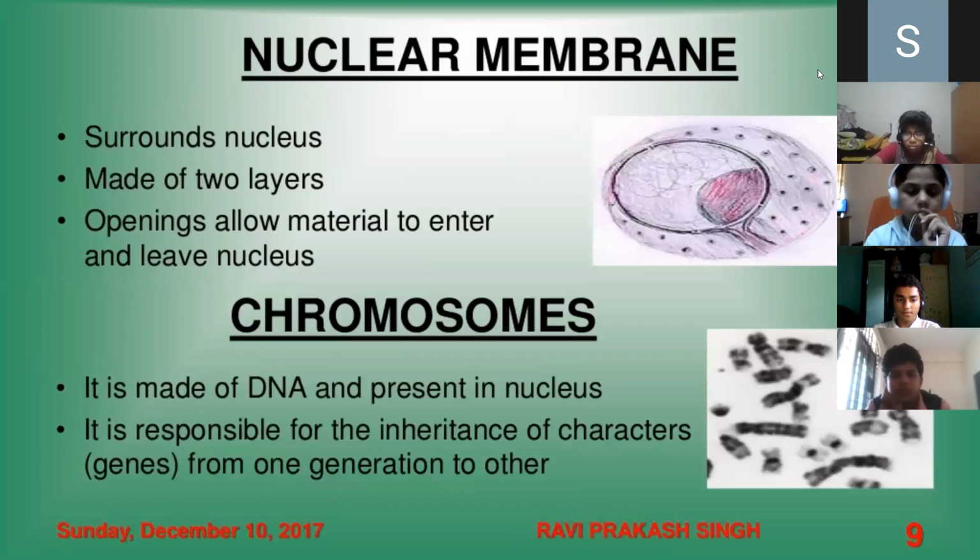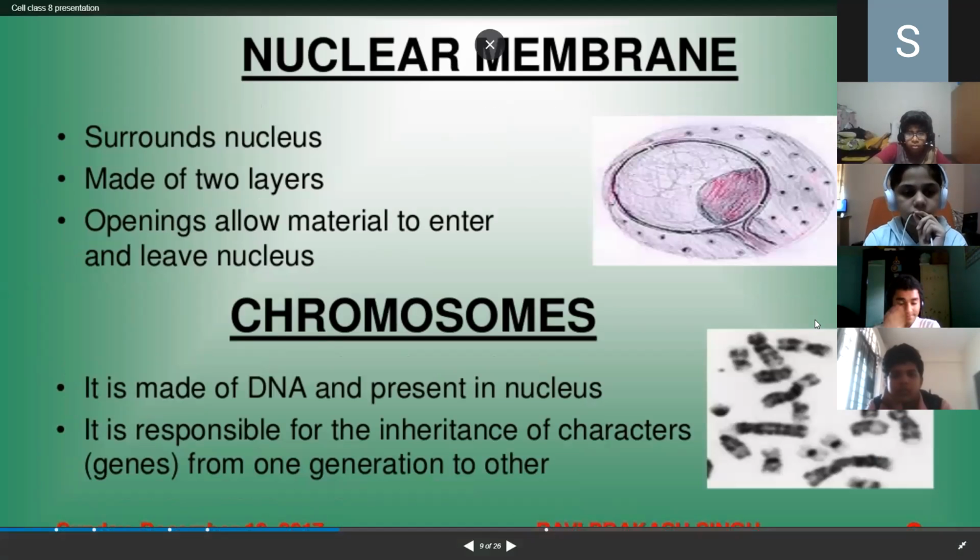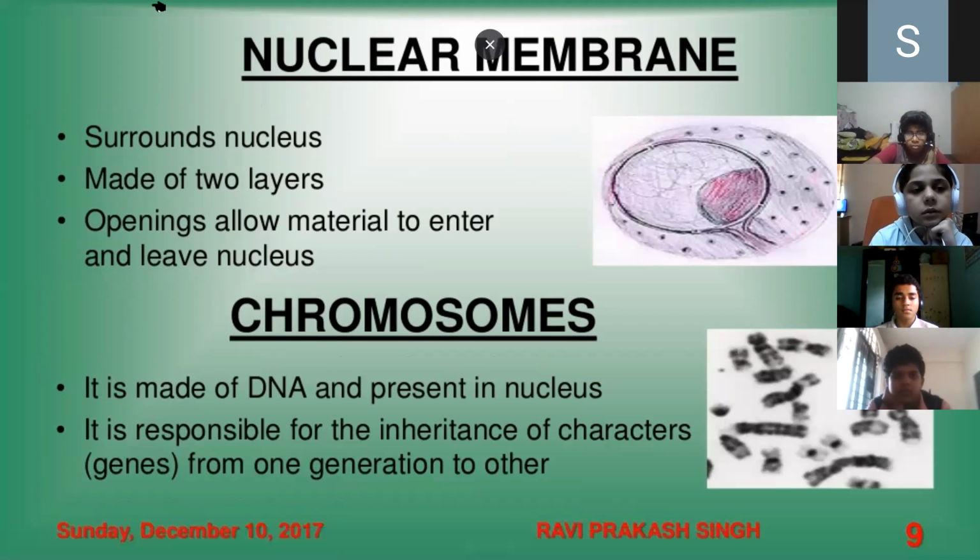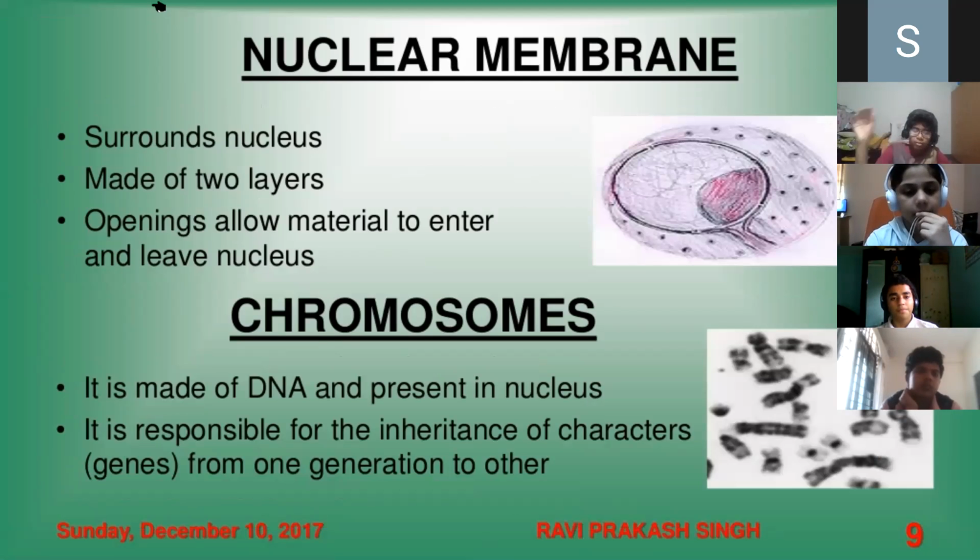This was done in the previous class, but now it's required, so I'm giving a synopsis to you all. When I talk about the nuclear membrane, you know that it's a membrane that surrounds the nucleus, which is made up of two layers. Openings allow material to enter and leave the nucleus. Right, children?